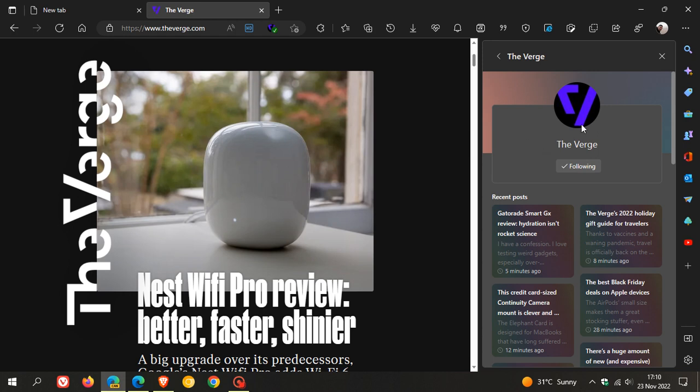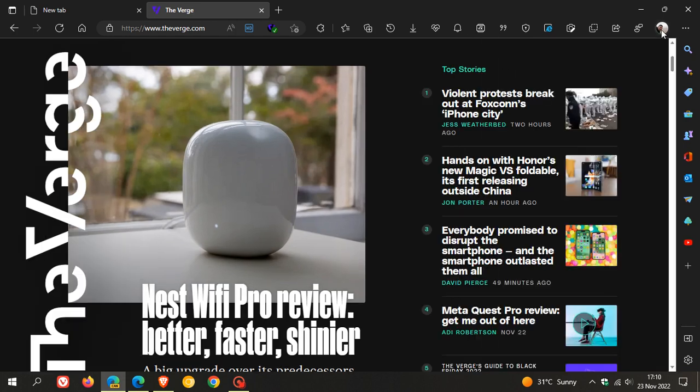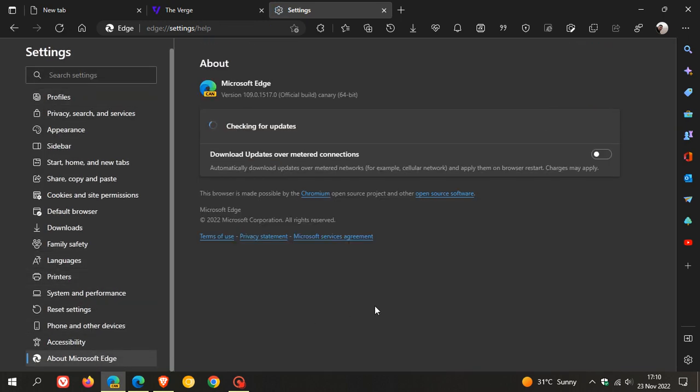And for this feature to work, you must just double check that you are running the latest version and build of Edge Canary, which currently in my region at this stage is 109.0.1517.0. So just make sure you're up to date with the latest version and build.